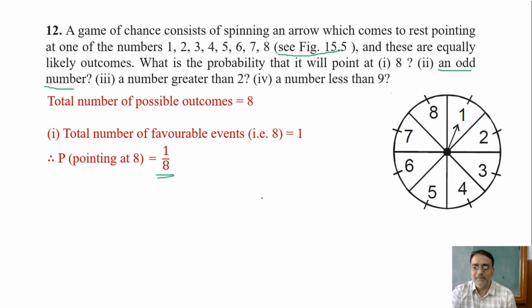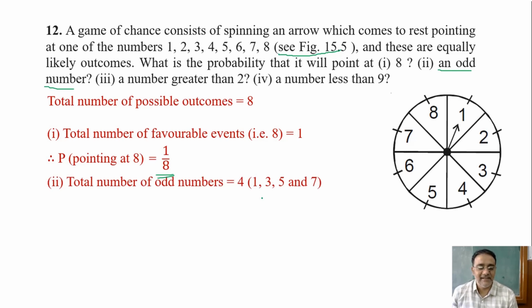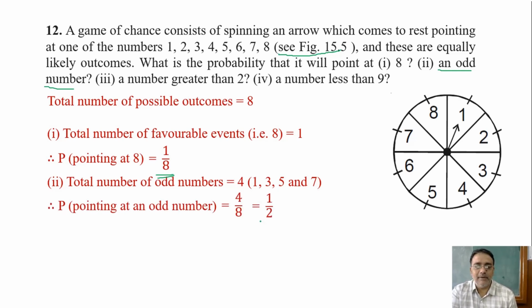That is 1, 3, 5 and 7. So what is the probability? 4 upon 8. If you simplify, you will get 1 by 2. So this is the final answer.